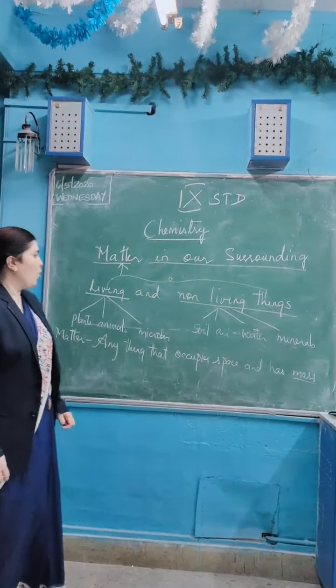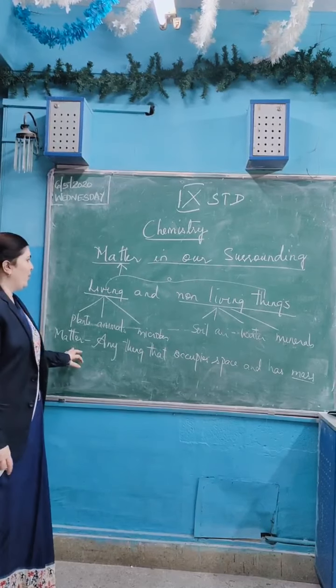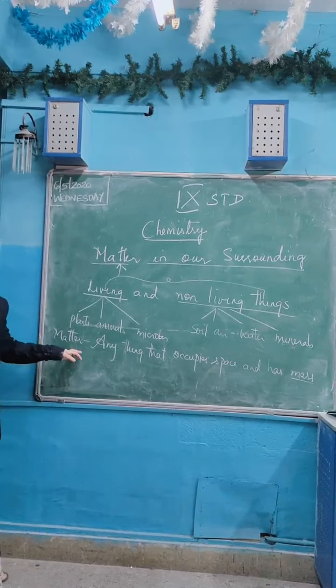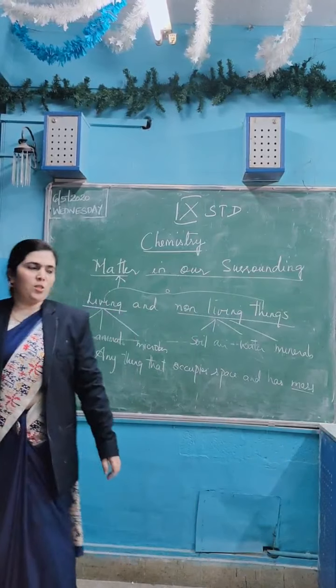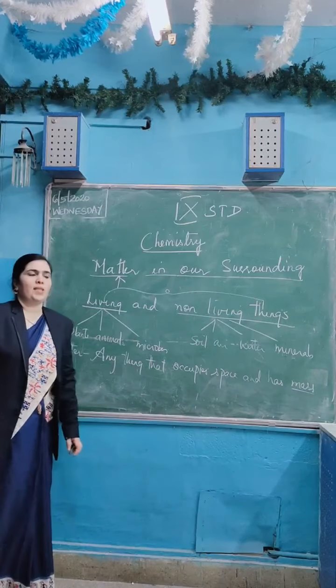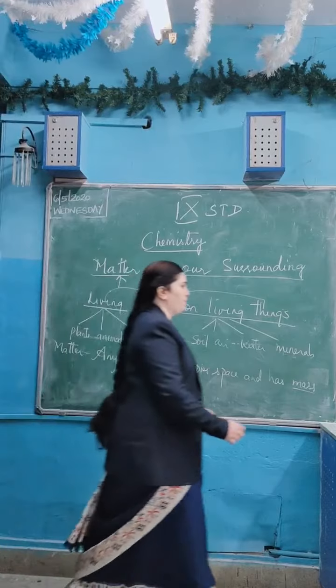But the modern day scientists believe that whether it is living or non-living, matter is made up of small particles. Matter is made up of small units known as particles.